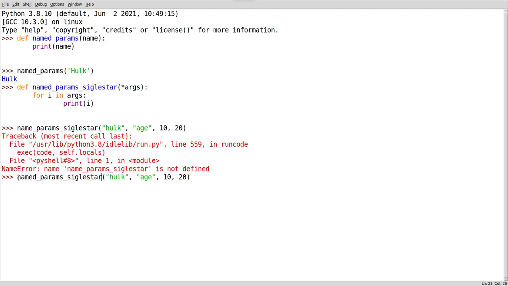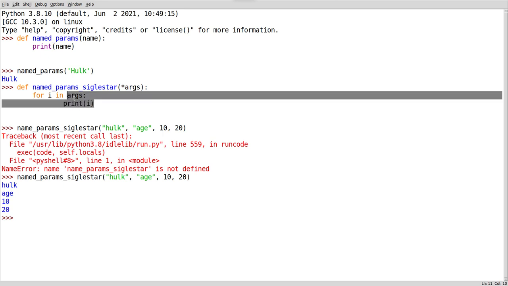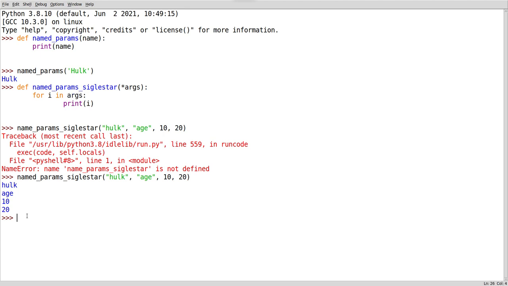That's fine. Now see, when I hit enter, what happens? See, this has gone as a list of items. I mean, it went inside like a list. I am saying for i in args, it is printing each value out of it. Now let's see one more small thing to make it more clear.